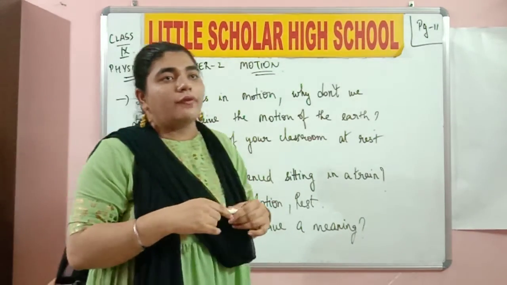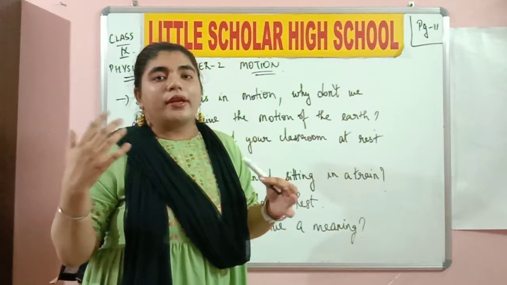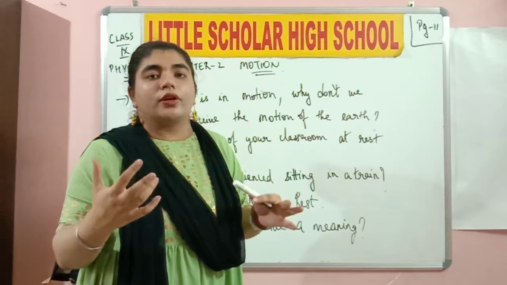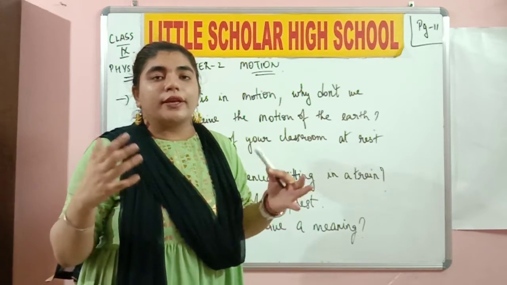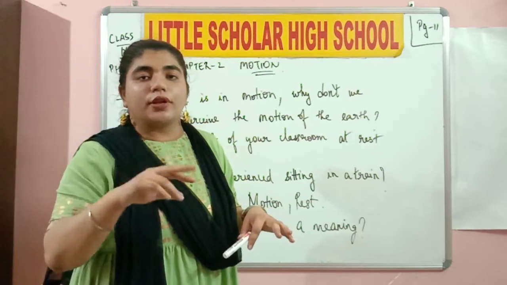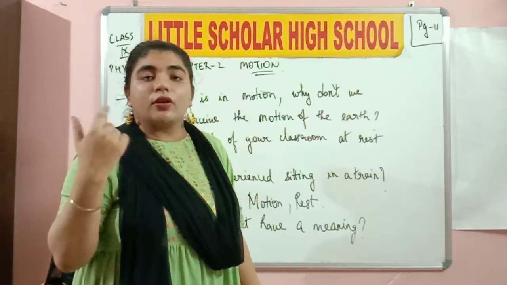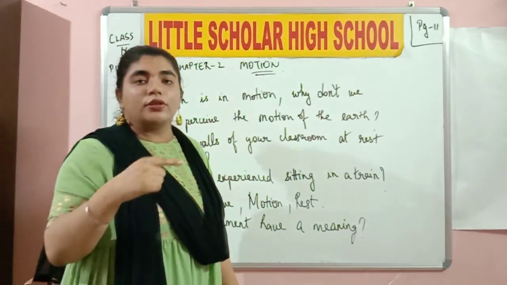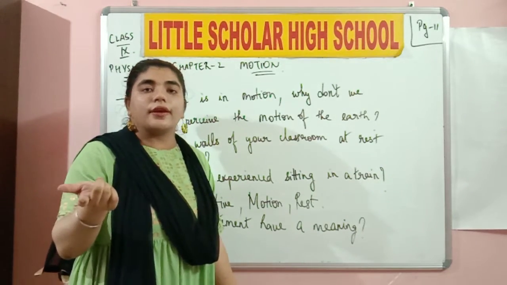Before that, have you seen vehicles moving? Have you seen people moving around you? Or have you ever experienced that the earth also moves? It has two movements called rotation and revolution. The movement around its own axis is called rotation, and the movement around the sun is called revolution.